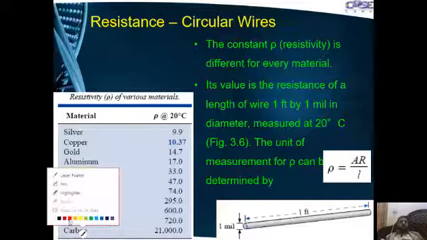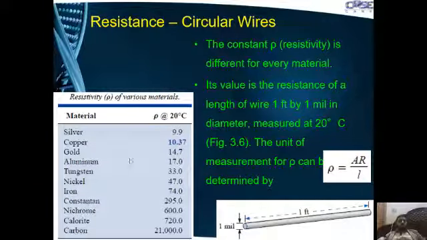So I can write that resistivity is inversely proportional to conductivity, that is, resistivity is 1 over conductivity.